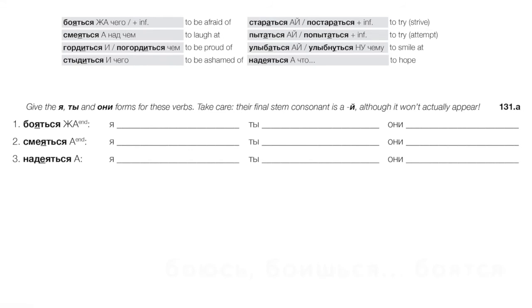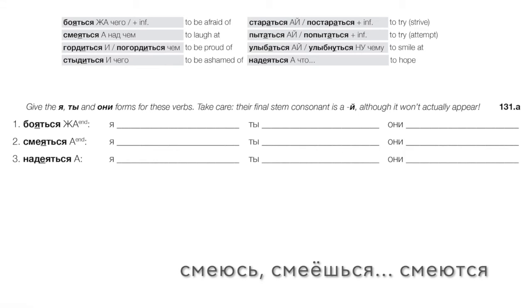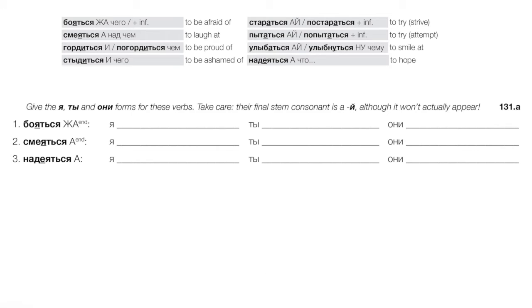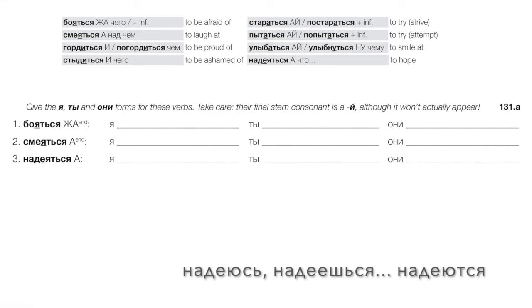Number two, смеяться is an a verb, meaning it's going to be taking the yu endings. And this, again, is kind of a variation we don't see every day, where the consonant before the a is an й, right? Not some other consonant like the z in сказать, or so many of these other a verbs we've seen that have a consonant at the end of the stem, right? So we get here in stress, смеюсь, смеешься, смеются. Number three, also an a verb, but here stress on the stem. Надеюсь, надеешься, надеются.